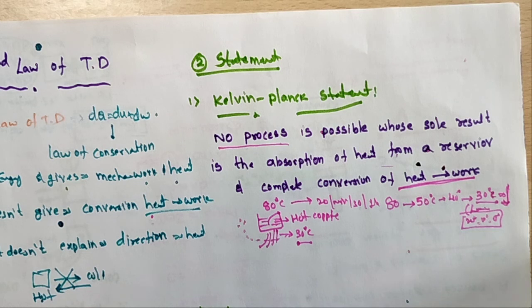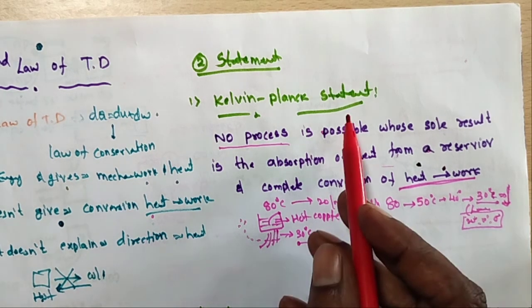This is called the Kelvin-Planck statement.